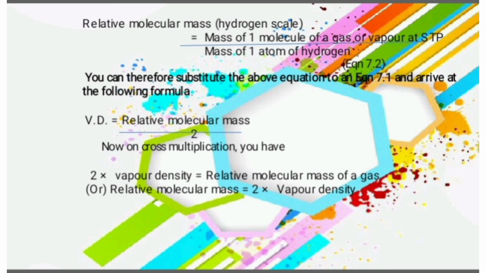So the mass of one molecule of a gas or vapor at STP divided by the mass of one atom of hydrogen is the relative molecular mass. For that we put relative molecular mass, divided by 2. Now on cross multiplication you have 2 into vapor density equal to the relative molecular mass of a gas. If we need to calculate the relative molecular mass, this equation can be written as relative molecular mass equal to 2 into vapor density. This is an important 5-mark question. You just go through it.